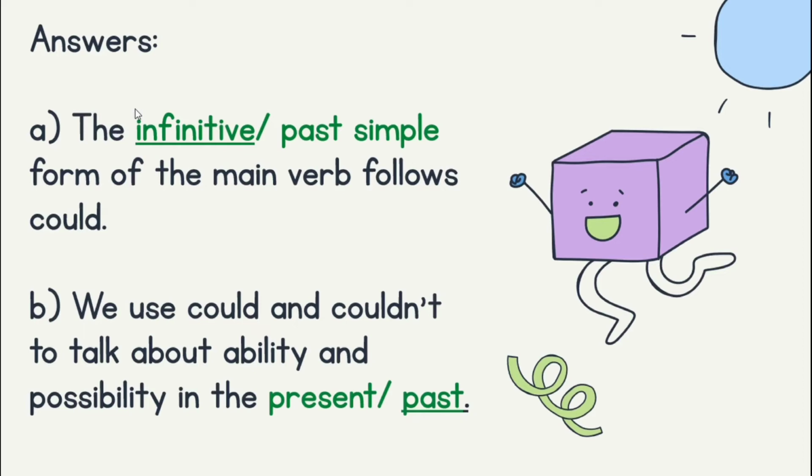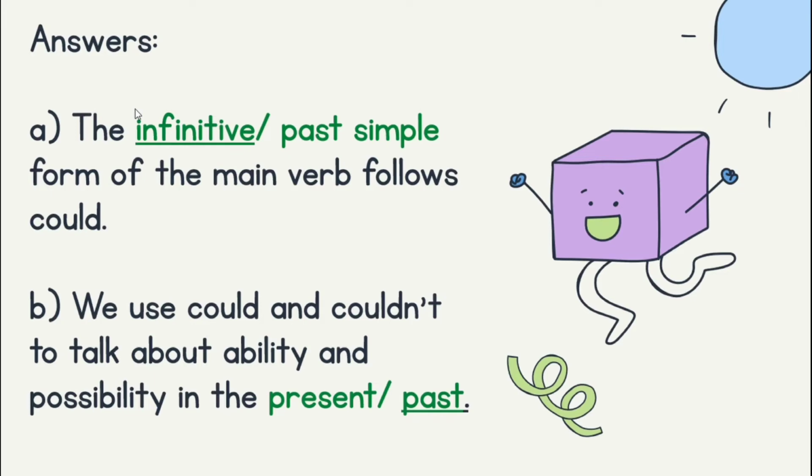Because you need to remember that after could and couldn't, we need to use the infinitive without to. Like we learned before, the infinitive is the root verb. So if we use watch, we cannot write watched with ed, and we don't have to put to watch.